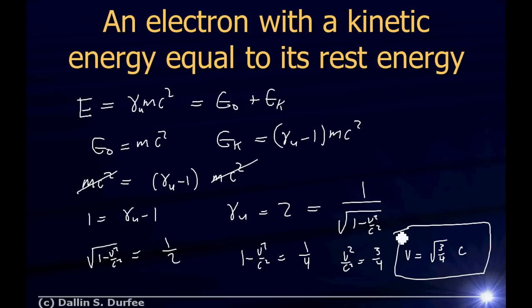But this kind of tells you about mc squared. C is really big, right? So if I have a little bit of mass, multiply that by c squared, suddenly I have lots of energy. And for an electron to have a kinetic energy which is equal to its rest energy, it has to travel almost at the speed of light. That's what that's telling us. Or a good fraction of the speed of light.